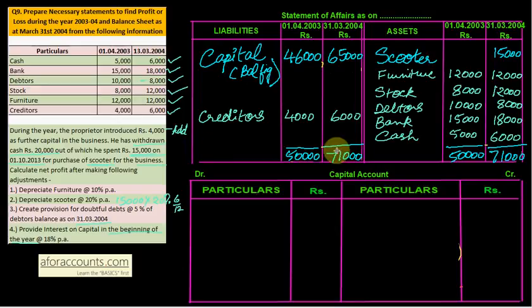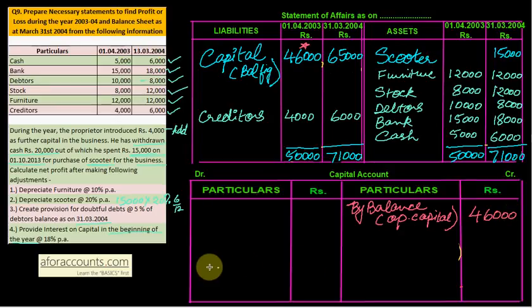Immediately prepare capital account, opening balance डालो, to balance. Two balances here, by balance. लिखो यहाँ पर ब्रैकेट में, this is opening capital. And how much is your opening capital? It is 46,000. Closing capital to balance कितना है? 65,000 is your closing capital.